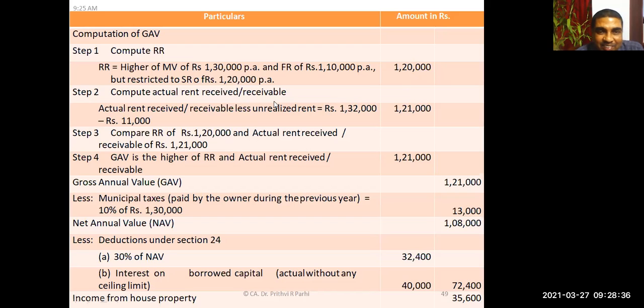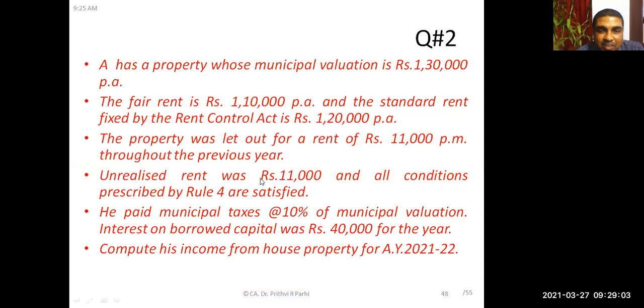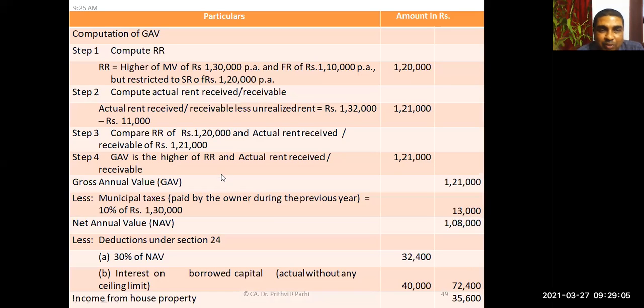Okay. Now we come to actual rent. Actual rent received and receivable throughout the year is 1,32,000. It is given in the question. But there is an unrealized rent of 11,000. Many authors hold that we should deduct unrealized rent from actual rent, as per Rule 4, if these conditions are complied with. So actual rent is 1,32,000 minus unrealized rent, which is 1,21,000.